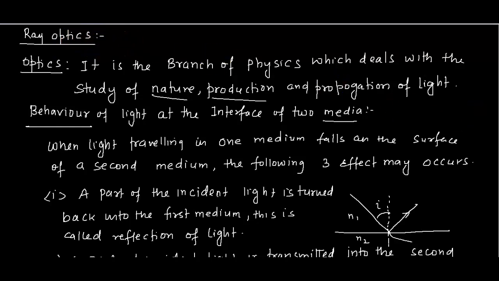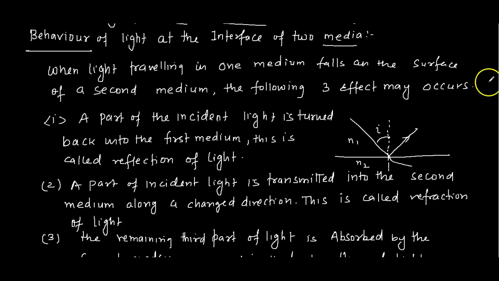So first we have done here the behavior of light at the interface of two mediums. When the light travels from one medium to another medium, three things will happen. Three effects may occur. First, a part of the incident light is turned back to the first medium only. This is called reflection of light. Like here, if this is the incident ray with the angle I from the normal, this is the normal line.